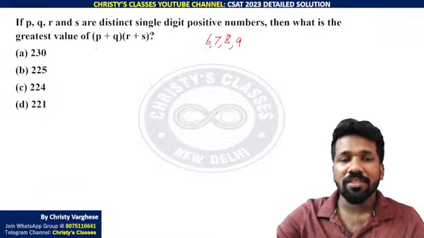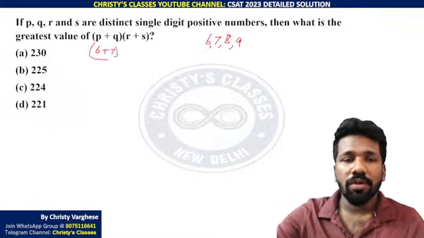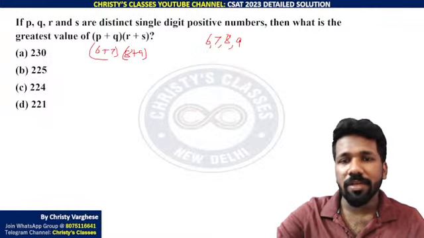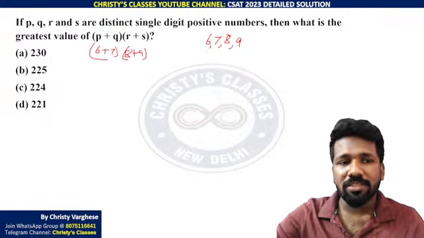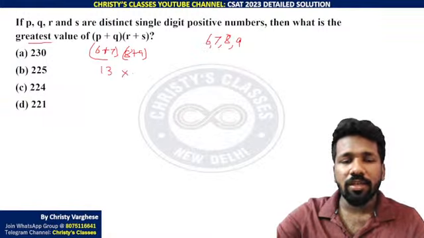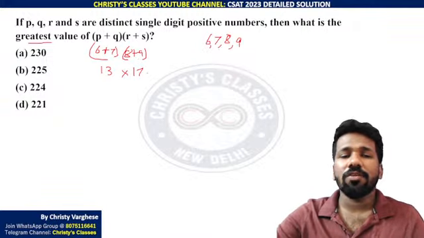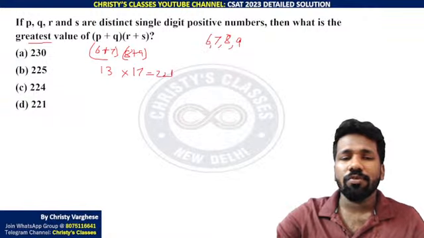Some people take (6 plus 7) into (8 plus 9). That is totally okay, but that is not the maximum possibility. Here we need to get the maximum possibility. 6 plus 7 is 13, and 8 plus 9 is 17. 13 into 17 you will get 221.